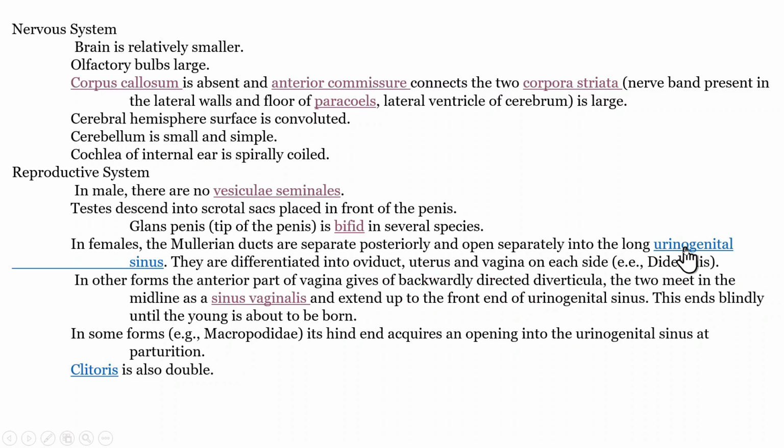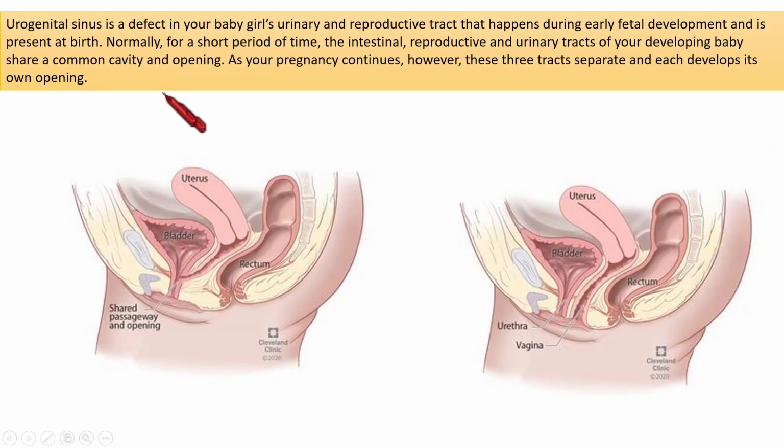Then what is this urogenital sinus? That time also we need to understand. Urogenital sinus during the embryonic stage is a normal condition, but if this condition exists after birth, then that will be an abnormal condition. So let us understand what is urogenital sinus. In the urogenital sinus, the urinary and genital tracts share a common opening. That is the condition, urogenital sinus.